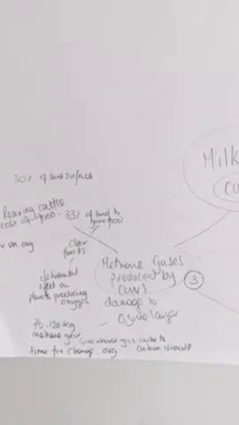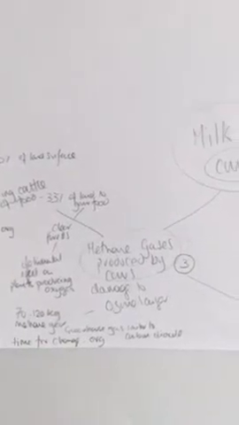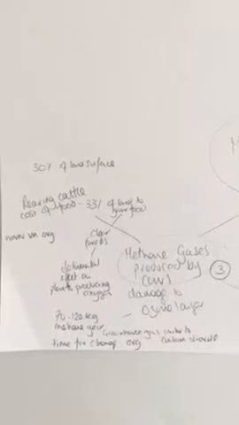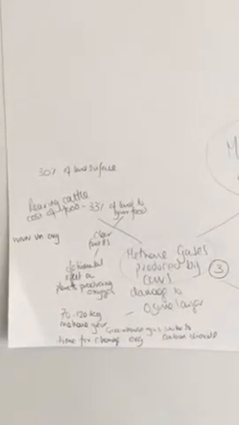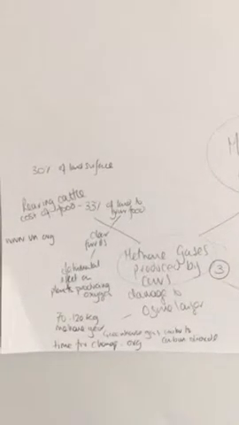As well as thinking about the negative effects on the cows themselves, we can think about the negative effects on the environment. Methane gases are produced by cows, and this is a greenhouse gas that is similar to carbon dioxide. Some statistics from timeforchange.org revealed that 70 to 100 kilograms of methane gas are produced per cow per year, and this is having a negative and detrimental effect on our ozone layer.